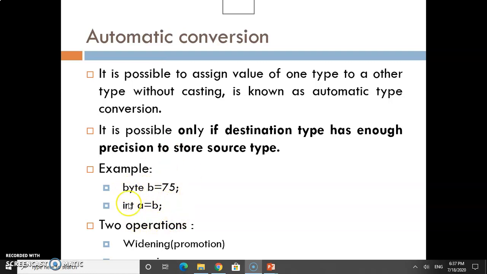This is automatic conversion because byte is the smaller type compared to integer. So you can convert b into a, where a belongs to the data type integer. As it is from lower to higher, it can be done automatically by the system. This is widening promotion, or widening typecasting.